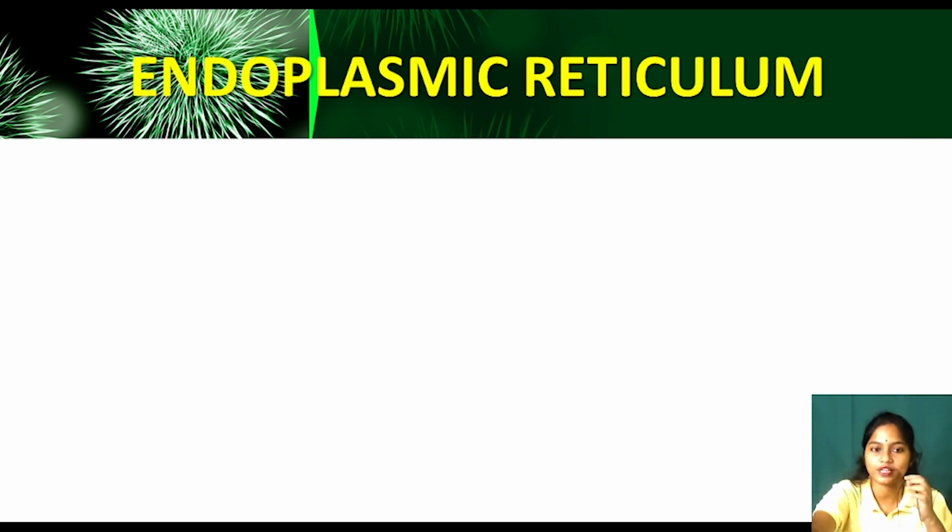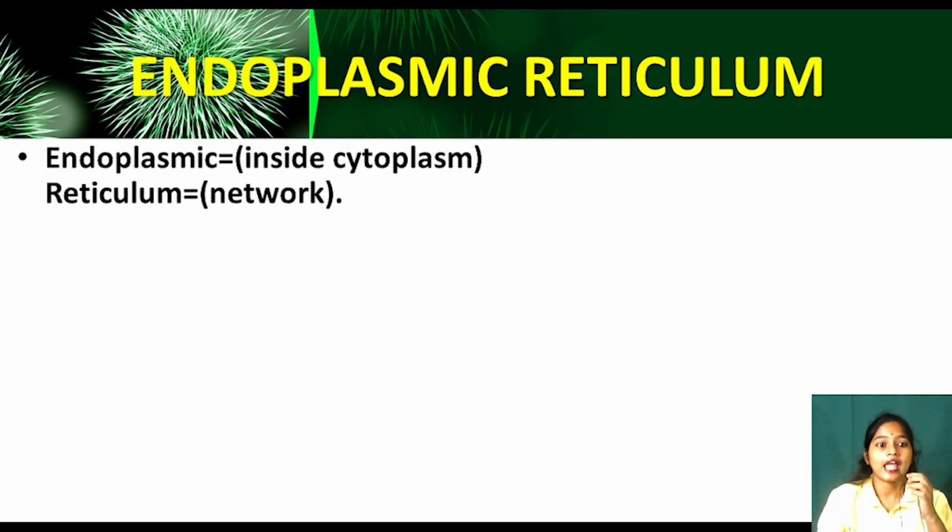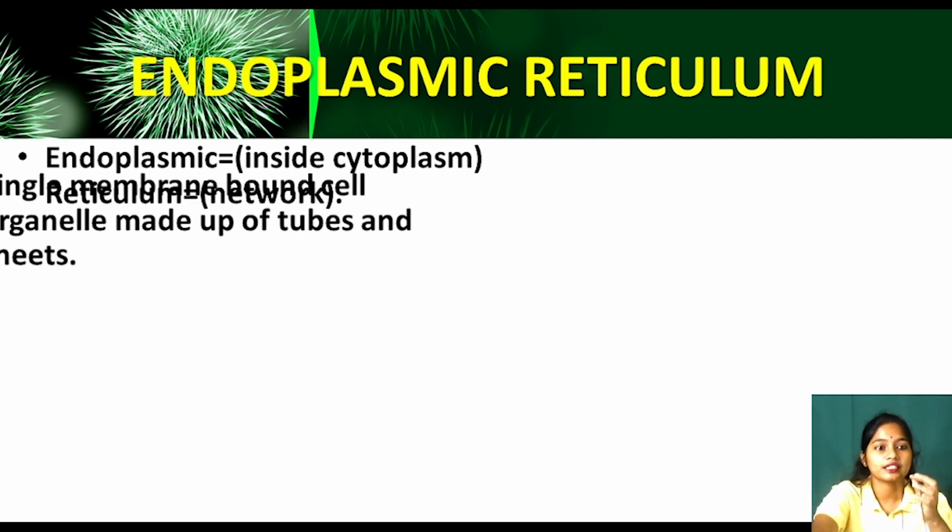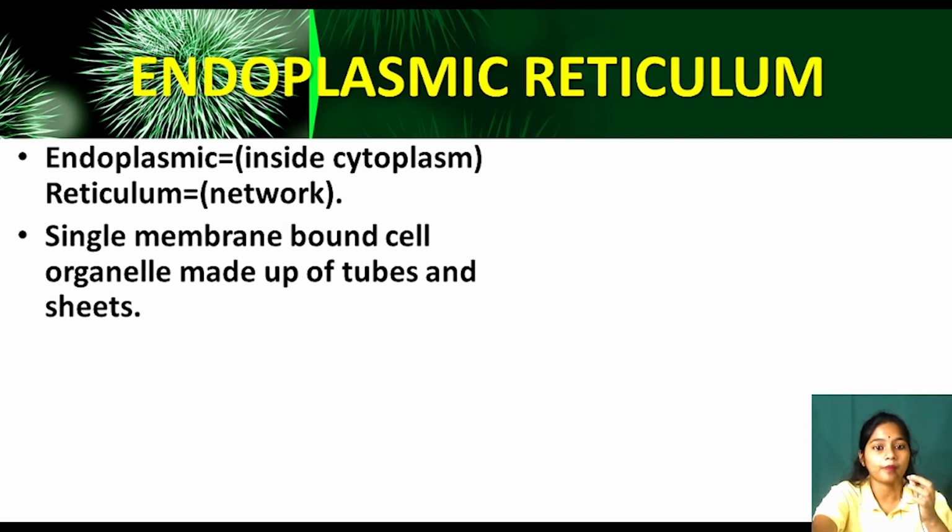Inside the cytoplasm they are present. Okay. See, endo means what? Inside. Endoplasmic, inside the cytoplasm. Endoplasmic means inside the cytoplasm. Reticulum means network. So inside the cytoplasm some networks are there. They are called endoplasmic reticulum. Clear?